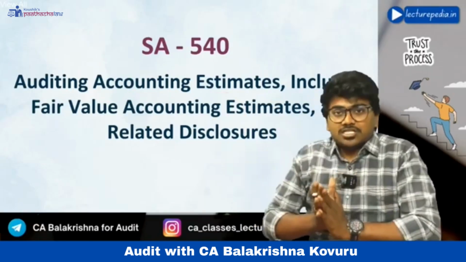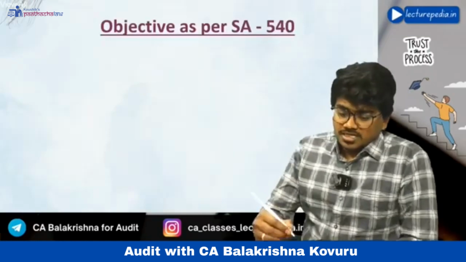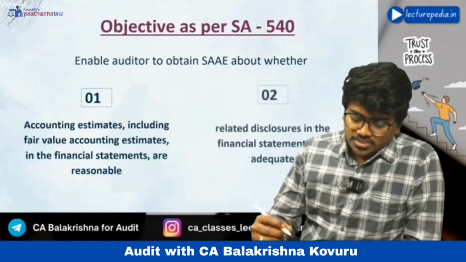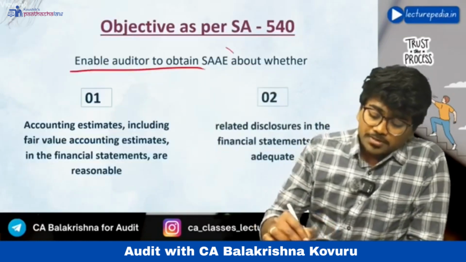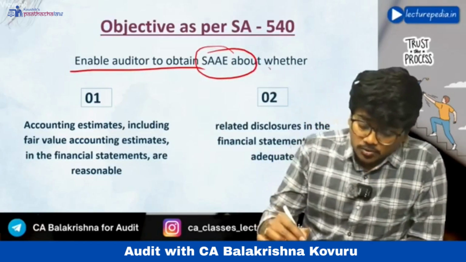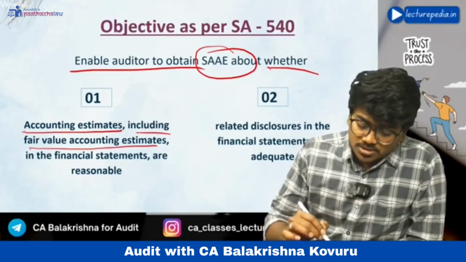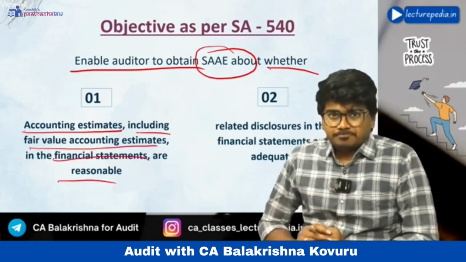fair value accounting estimates. Now, what are accounting estimates? Before that, first of all, the objective of SA 540. What is the objective of SA 540? To enable the auditor to obtain sufficient appropriate audit evidence about whether accounting estimates, including fair value accounting estimates, are reasonable.